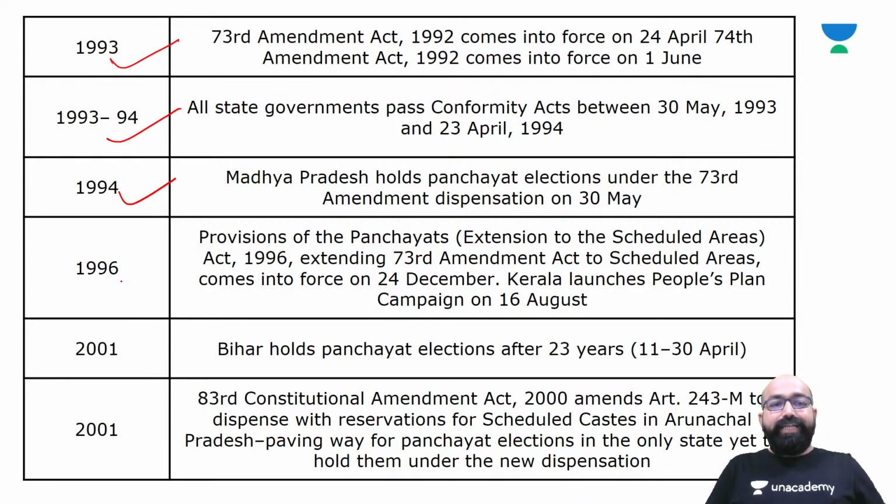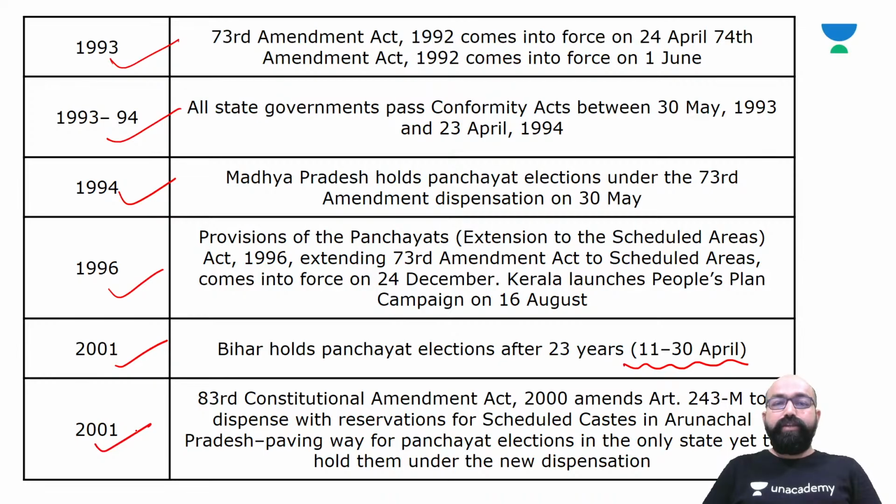After that, in 1996, the Provisions of the Panchayats (Extension to Scheduled Areas) Act 1996, that is PESA, which extends the 73rd Amendment Act to Scheduled Areas, comes into force on 24 December. Kerala launches the People's Plan campaign on 16th August. In 2001, Bihar holds Panchayat elections after 23 years.